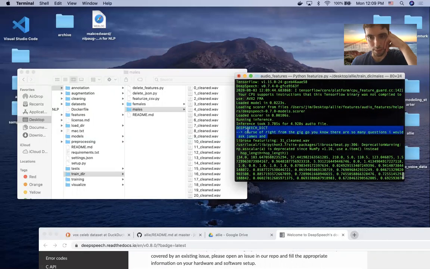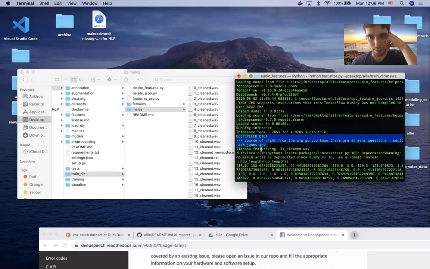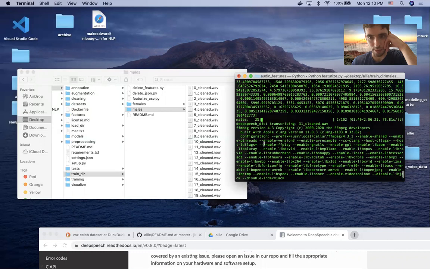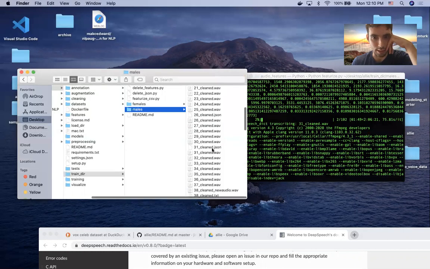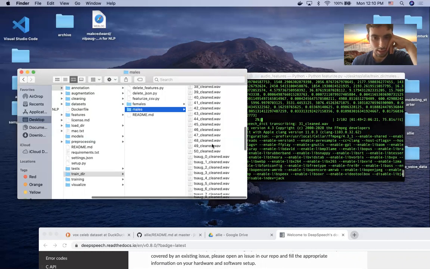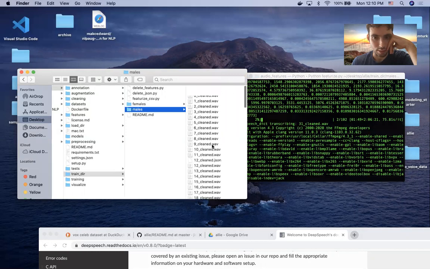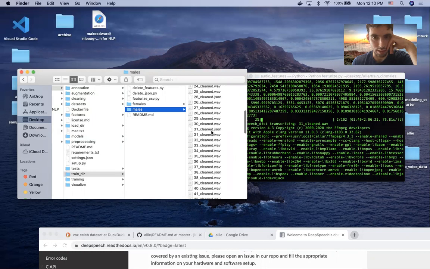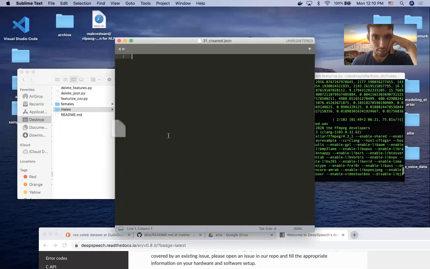This was the transcript of it. We can go to this file just to see if the transcript's right. So do 31 cleaned. Should be creating some JSON. There we go. This is the one that I was looking at.